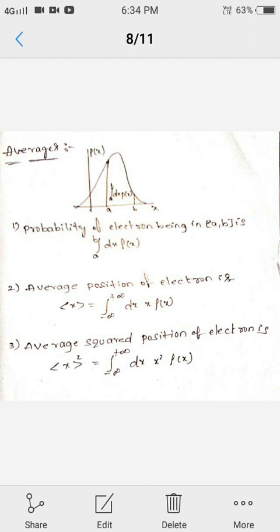That is, the probability of the electron being in a, b is integral a to b dx into probability density rho x, and then the average position of the electron is x equals integral from minus infinity to plus infinity dx into x into probability density rho x, and the average squared position of the electron is x square equals integral from minus infinity to plus infinity dx x square rho x.